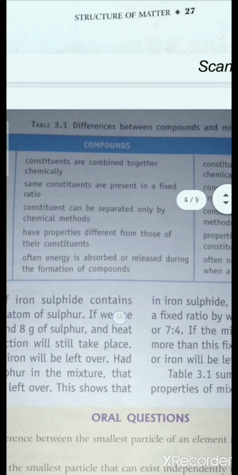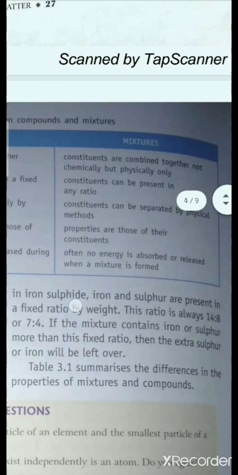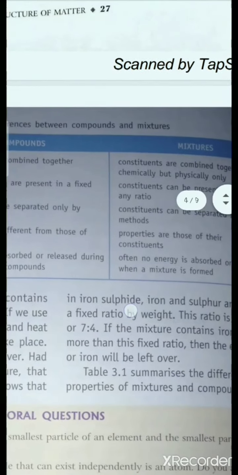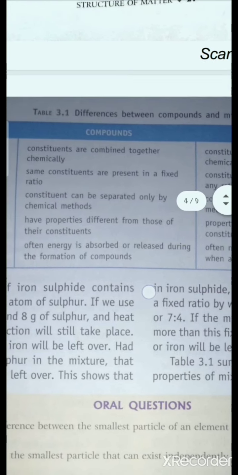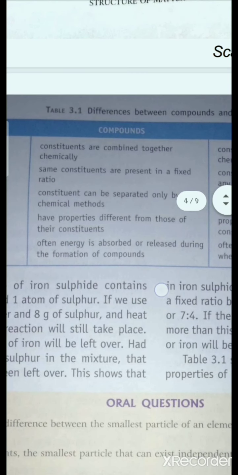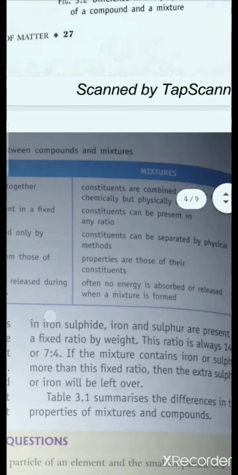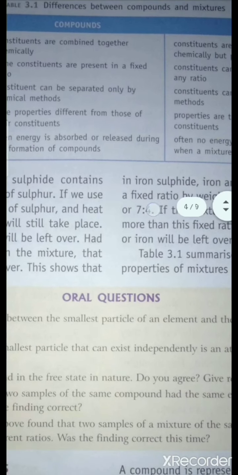Compounds have properties different from those of their constituent elements, while mixtures have properties of their constituent elements, like we see in case of the iron and sulfur mixture. Iron shows magnetic properties, so it was a mixture. Now, in case of compounds, energy is absorbed or released during formation of compounds, while in case of mixtures, no energy is absorbed or released.